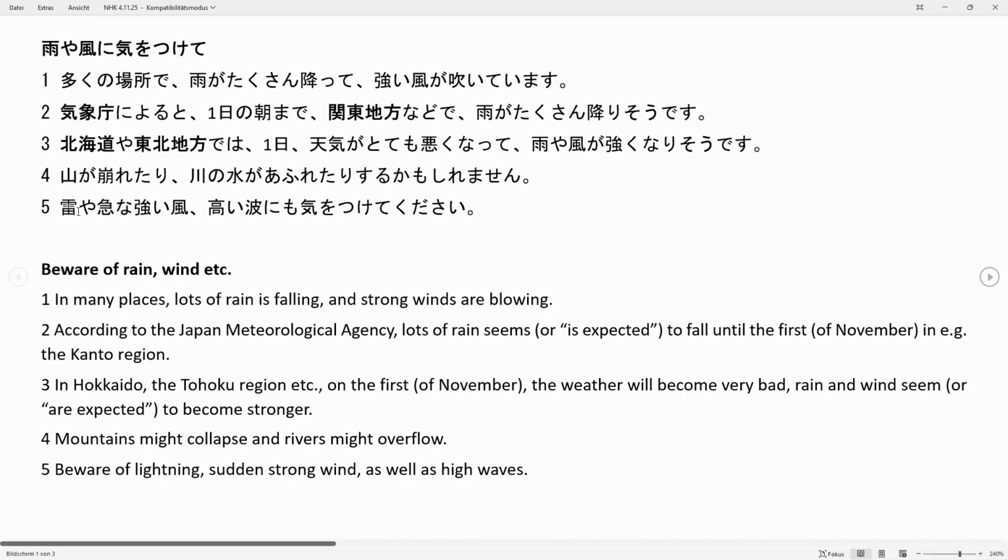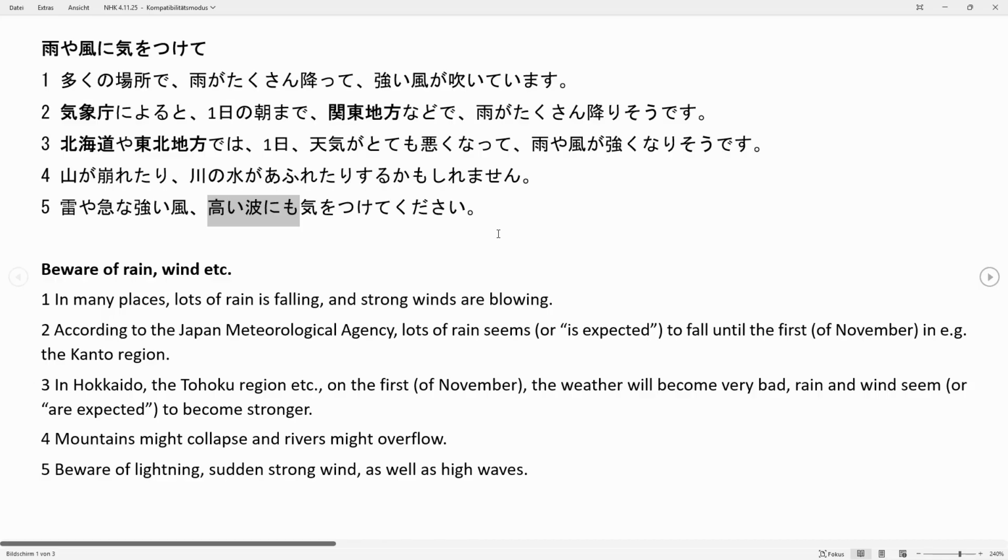And then we go on to our last sentence for this article. We go to the very back again. We end on a verb in the te form plus kudasai. It's the same that we had in the title already, kiotsukete kudasai, which means please take care or please be aware of. And then we have the things that we should be aware of. So right here we have takai nami ni mo kiotsukete kudasai.